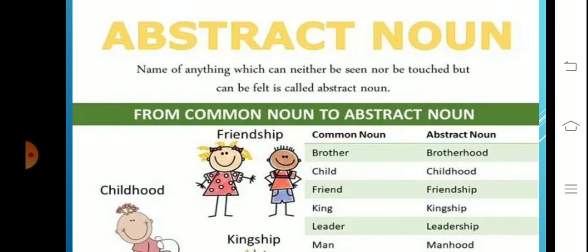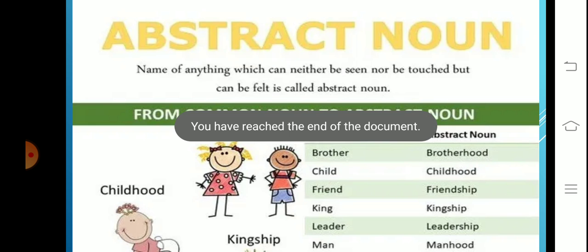And we can form abstract nouns from common nouns. If you see the table, brother is a common noun, and brotherhood is the abstract noun. Same, child and childhood. Friend is a common noun, but friendship, abstract noun. King, kingship. Leader, leadership. Man, manhood.